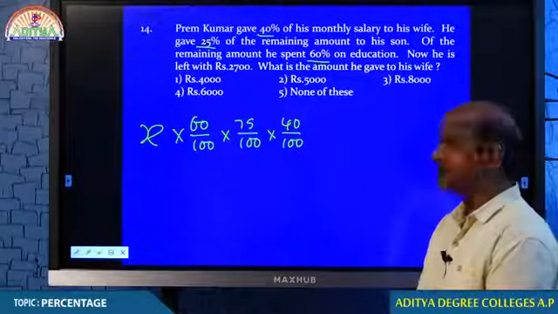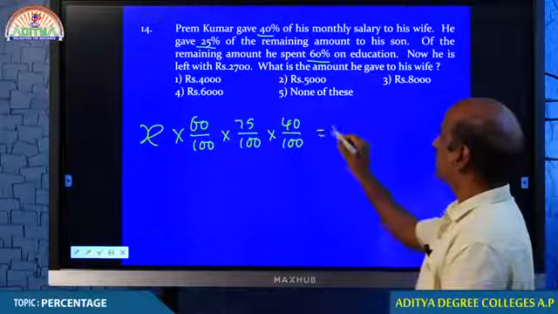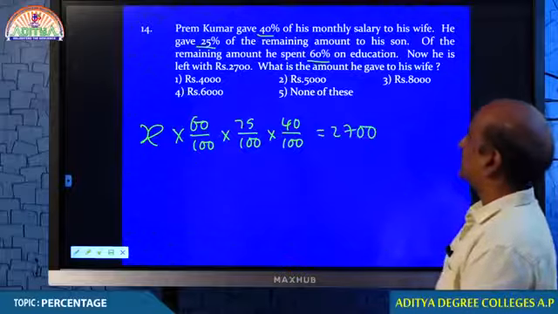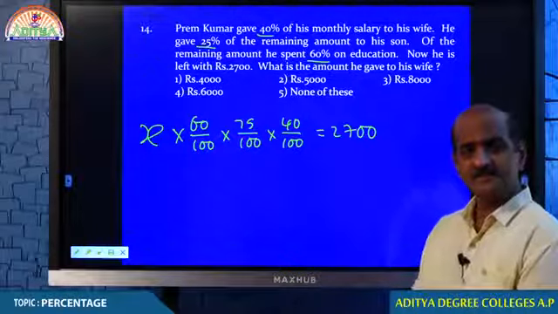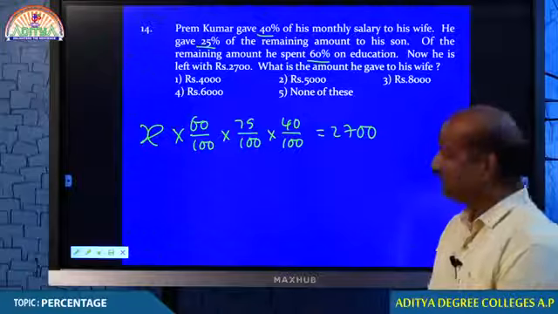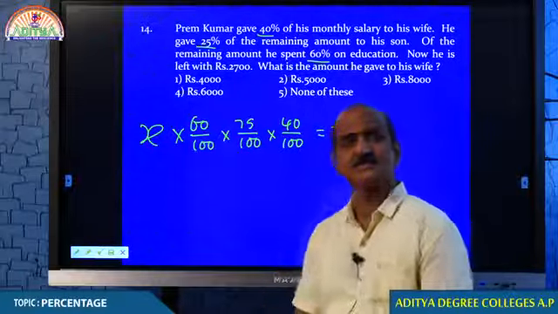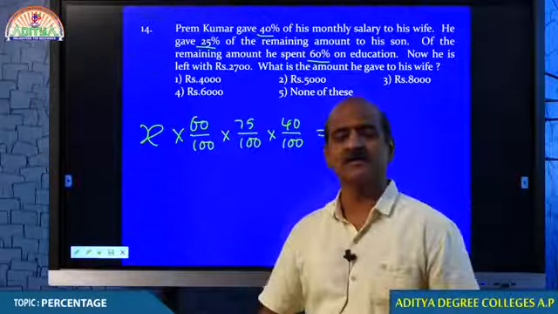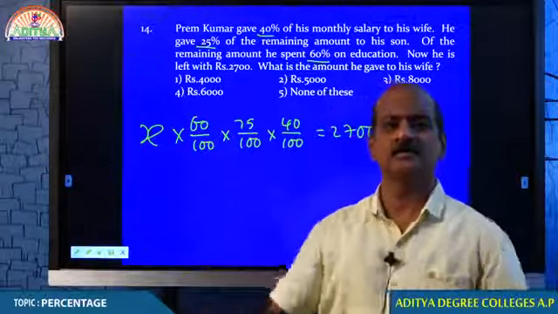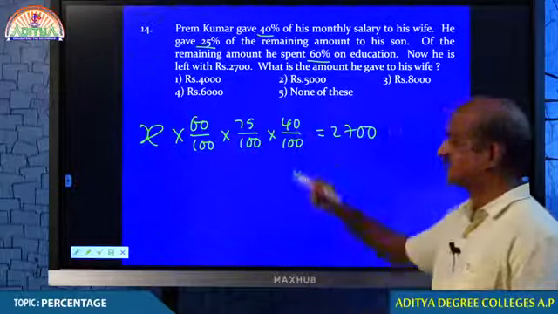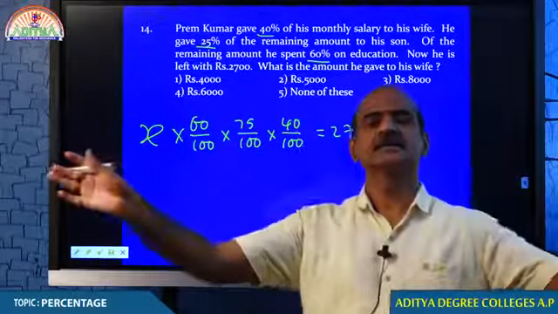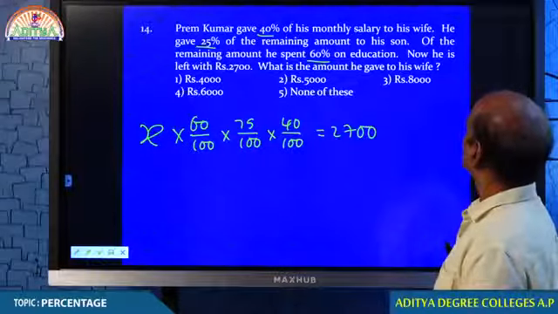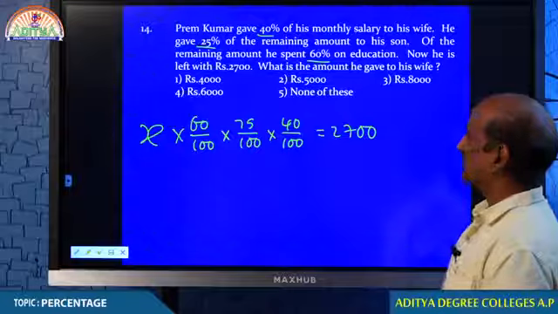You understand, students? And that remaining amount is equal to 2,700. Now let us see how much is X. You understand how we get this 60%? 40% is given to his wife. How we get this 75%? 25% to his son. How we get that 40%? 60% spent on medical. Therefore, education.